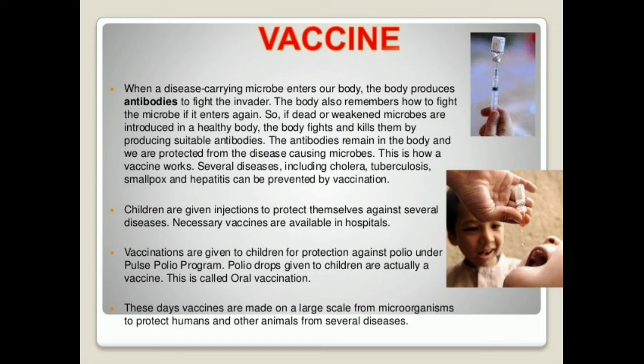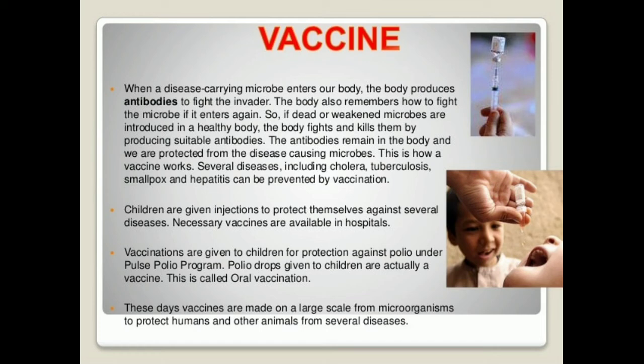So what actually is a vaccine? They are dead or weakened microbes of the same disease causing bacteria or virus. For example, if we are taking a vaccine against coronavirus, this disease causing coronavirus is administered to our body as a vaccine. But what is the difference? The vaccinating coronavirus will be a dead or weakened form of this virus, and it is administered to a healthy body. And what will our body do?